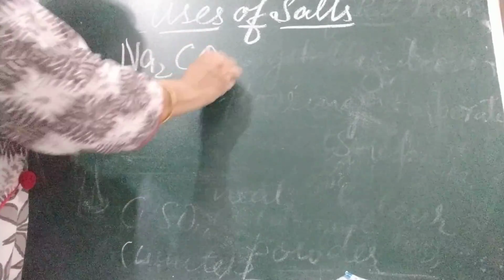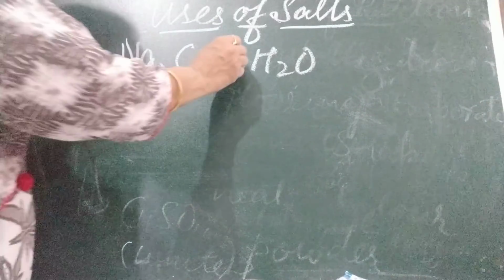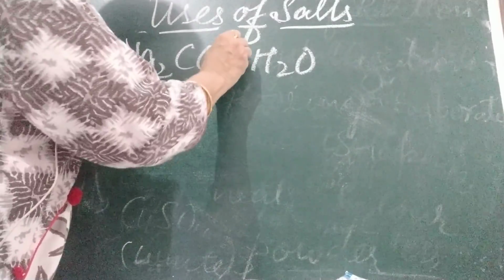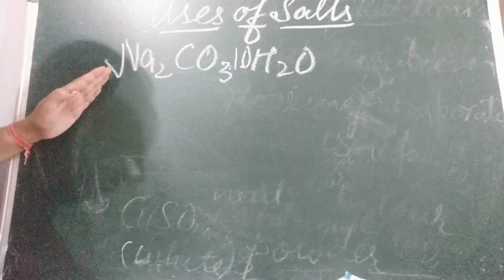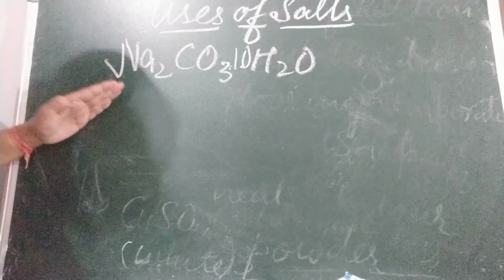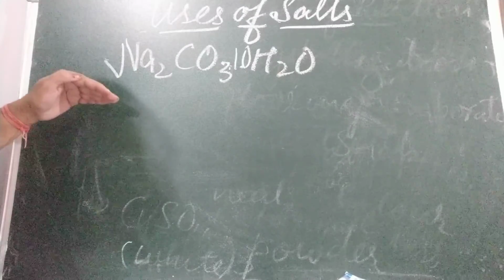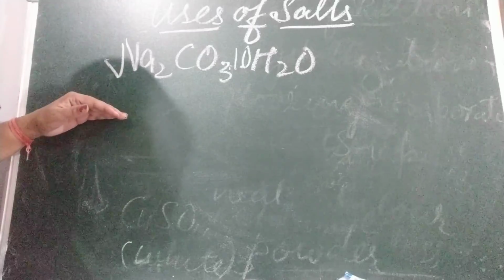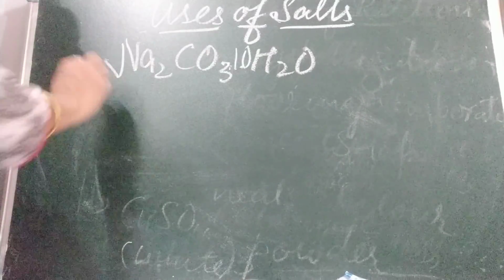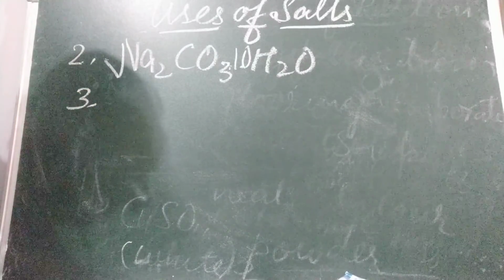Now second salt is sodium carbonate, Na2CO3. Just you see water molecules are there. So this is what? Hydrated salt. 10 molecules are there. This is hydrated salt, and we call it sodium carbonate or washing soda. We use it in detergents, in cleaning, for water softening, and in manufacture of glass.